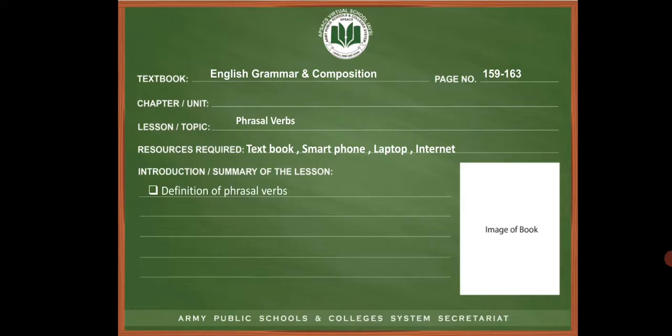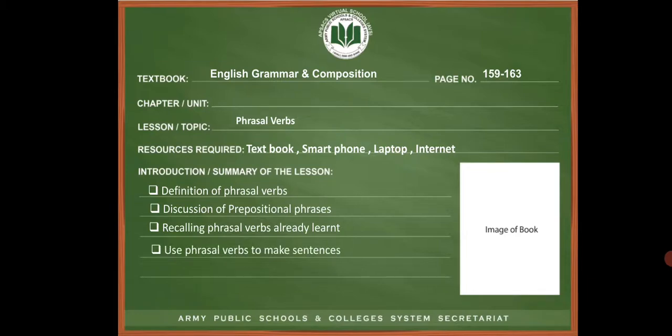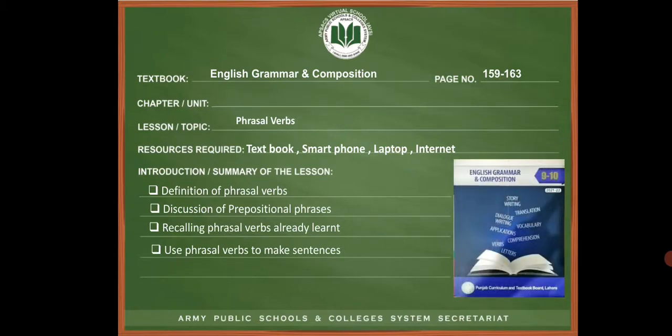We are going to learn the definition of phrasal verbs. We will discuss what are prepositional phrases. We will recall phrasal verbs that we have already learned, and we will use those phrasal verbs to make sentences.